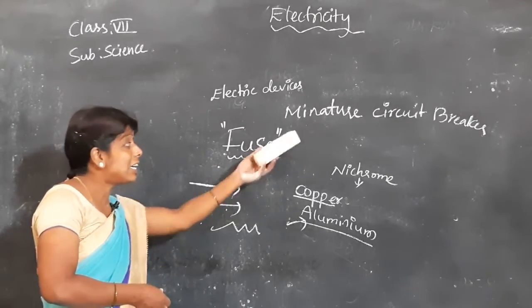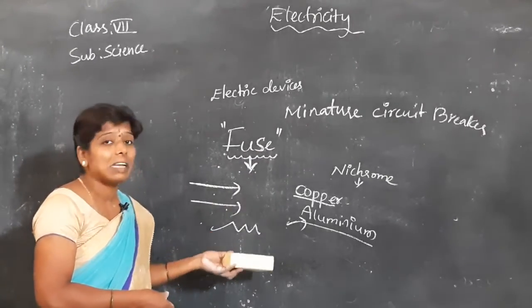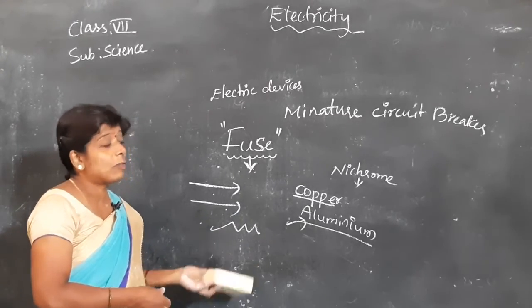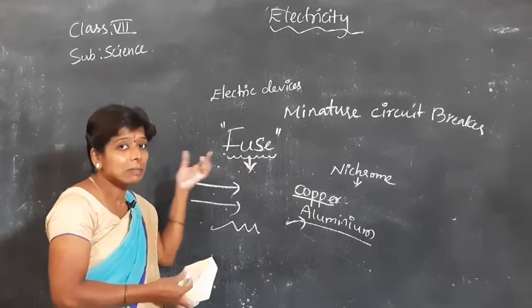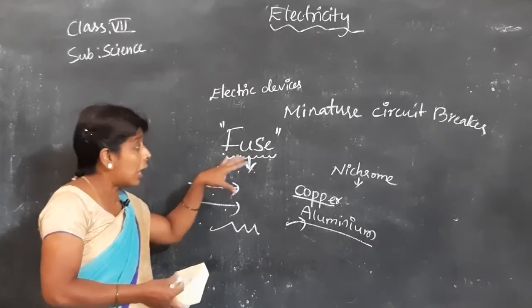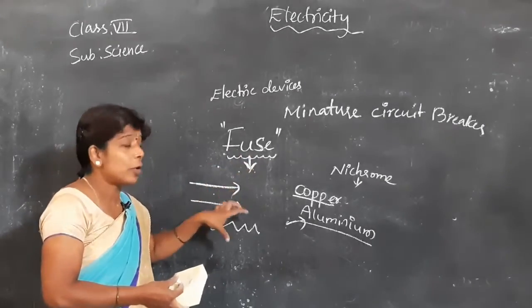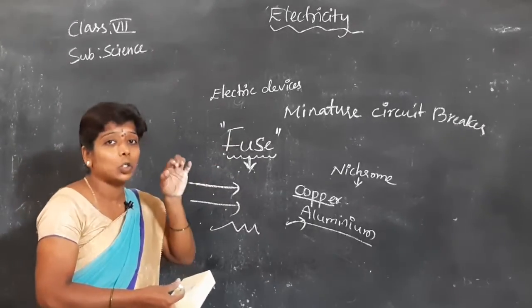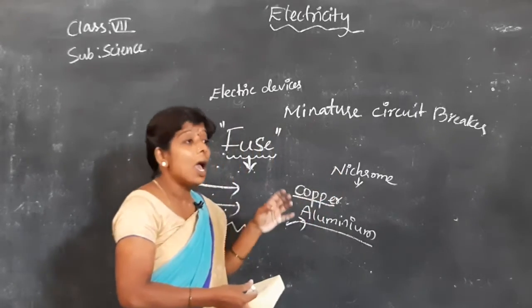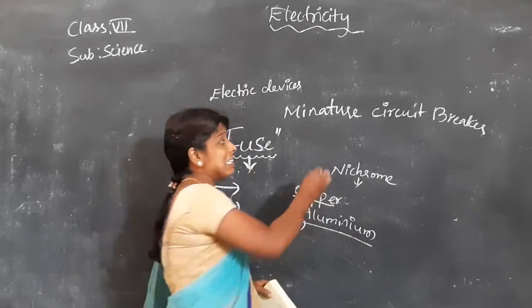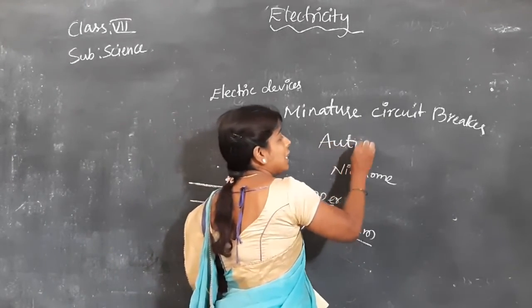This is an excellent development compared to the fuse. With the fuse, the wire gets melted, and to make it work again we have to remove the fuse and insert new copper wire. But the miniature circuit breaker works automatically.